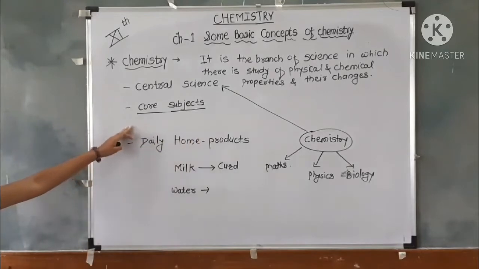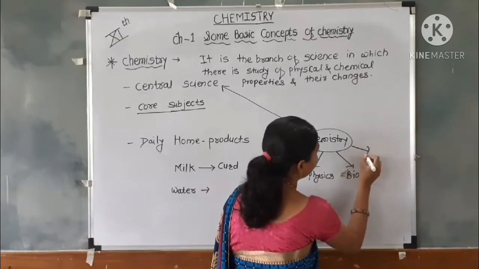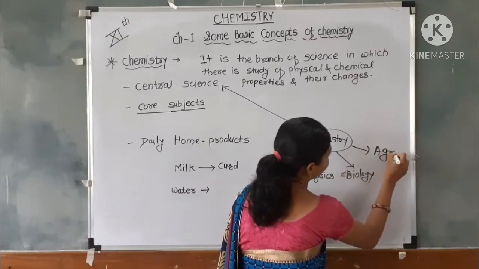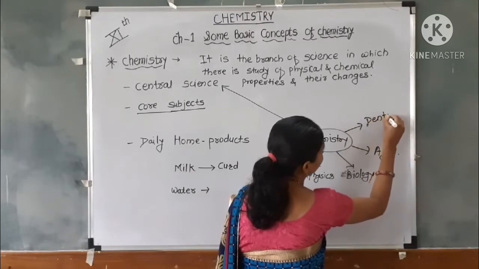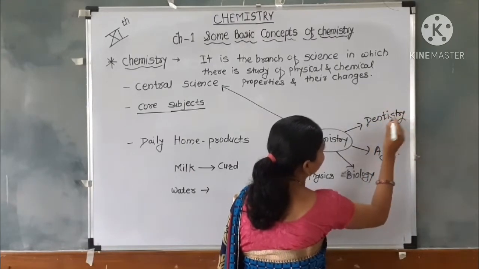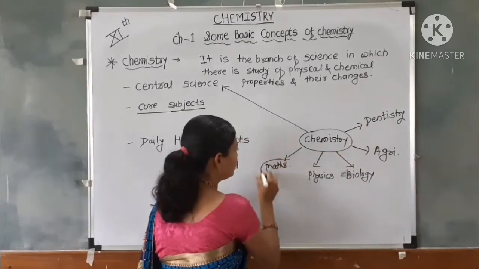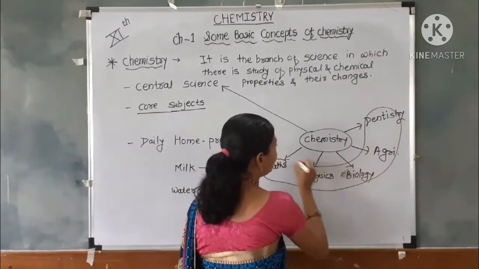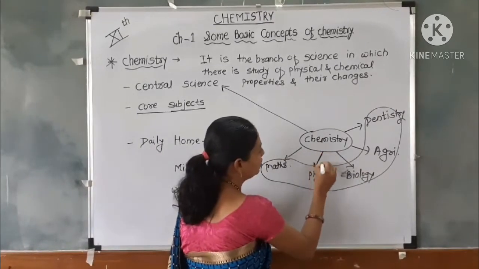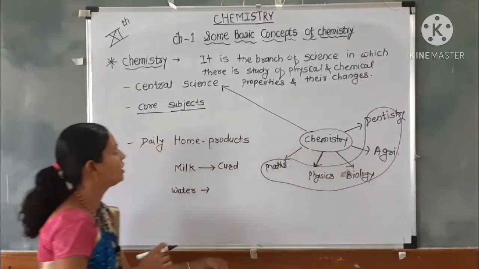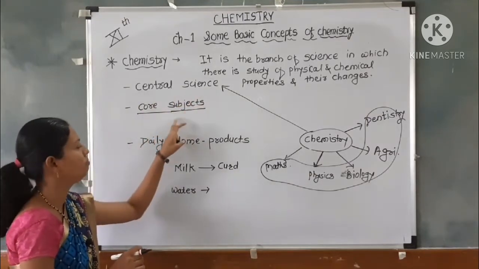That means it is also related to agriculture chemistry, then dentistry. It is related with chemistry. That means these 4 branches, or 4 subjects, are related to chemistry. So, chemistry is called a core subject or the central science of all the sciences.